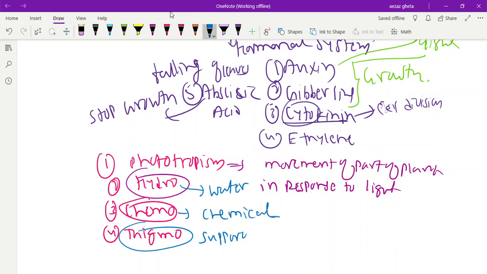Everybody understood? In chemotropism, positive tropism and negative tropism also will be there. Positive means movement of part of plant towards a chemical. If it goes away from the chemical, it is negative. One example of chemotropism is growth of the pollen tube towards the ovary. Phototropism, like shoot is bending towards light. Root moves towards water, hydrotropism. That is the example. Hope you all understood.